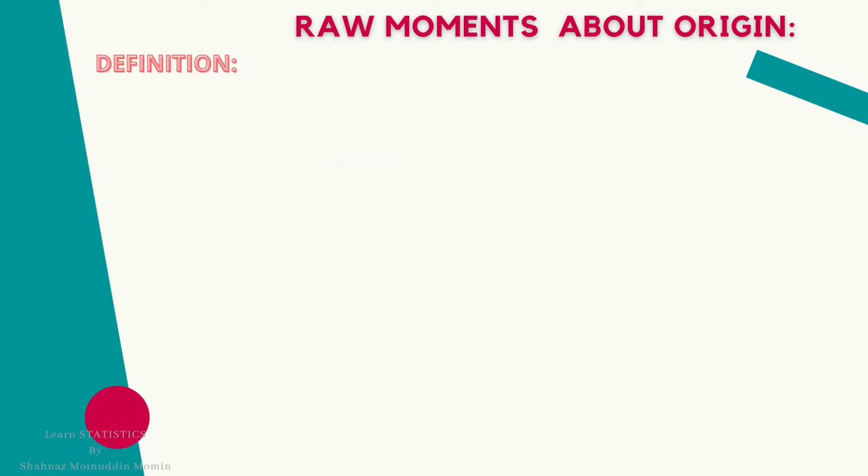Now for the continuous data, the rth moment about origin is defined as mu r dash is equal to summation fi into mi raised to r divided by n, where i is from 1 to n. Here n is nothing but the sum of frequency, summation fi, i equal to 1 to n. Continuous data means a data which is classified into different groups or classes.